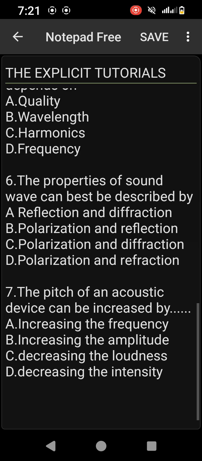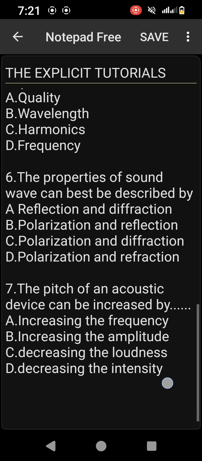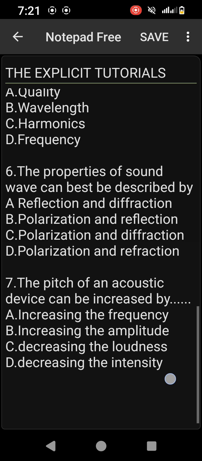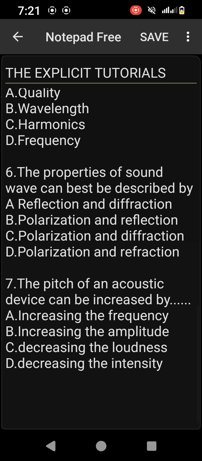Number 7, the pitch of an acoustic device can be increased by, when you hear the word pitch, what comes to your mind? Frequency. So the pitch of an acoustic device can be increased by increasing the frequency. So amplitude is not there, loudness is not there, intensity is not there. Please do not forget what we have treated so far. Don't forget that the quality of a sound depends on harmonics. All right, the intensity of sound depends on what? Amplitude.